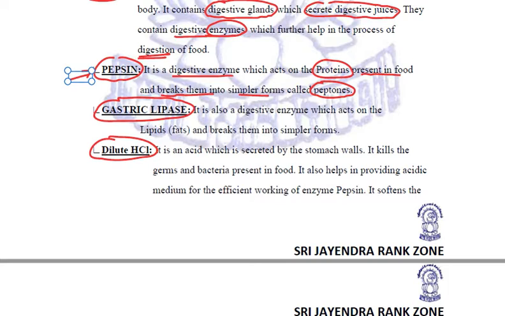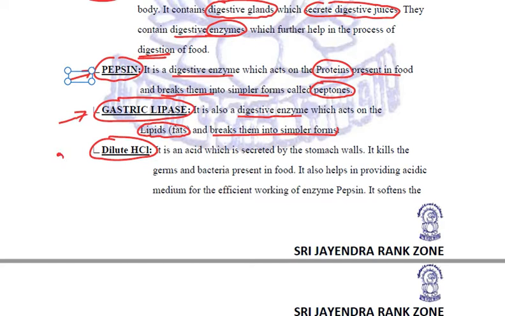So the function of pepsin is to break the proteins into their simpler forms, peptones. The second secretion is gastric lipase. This gastric lipase is also a digestive enzyme, and it acts on the lipids and fats, and breaks them into simpler forms.